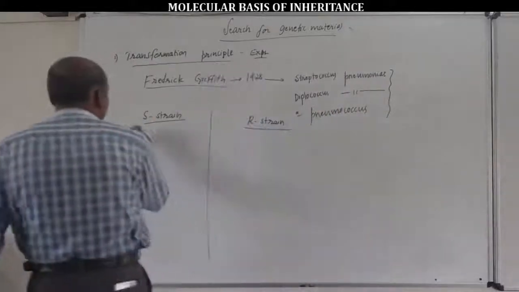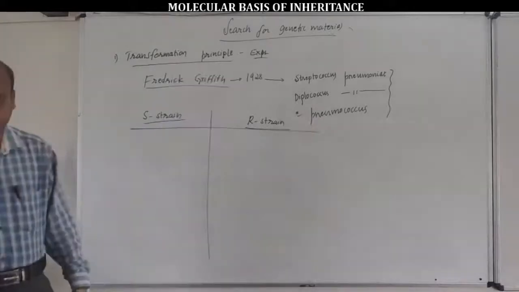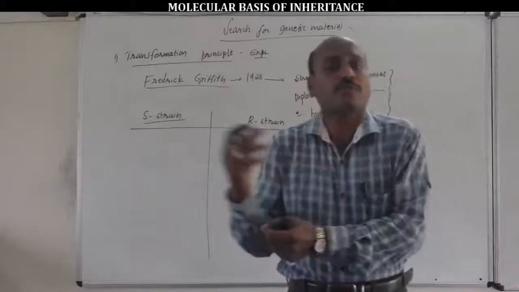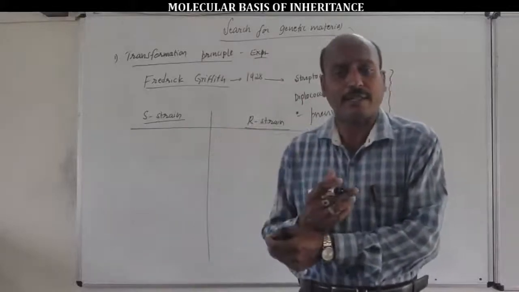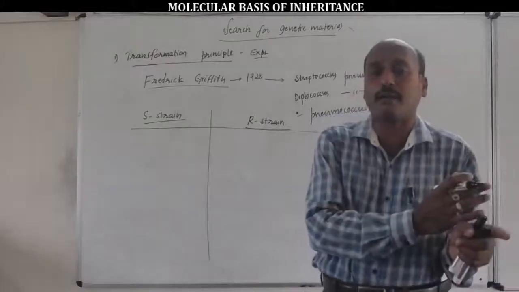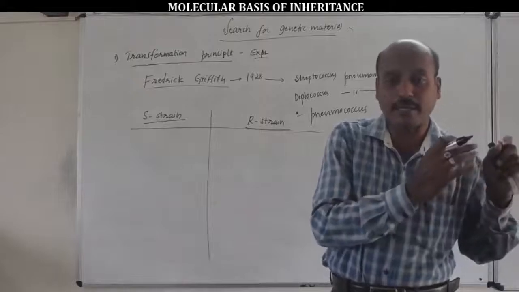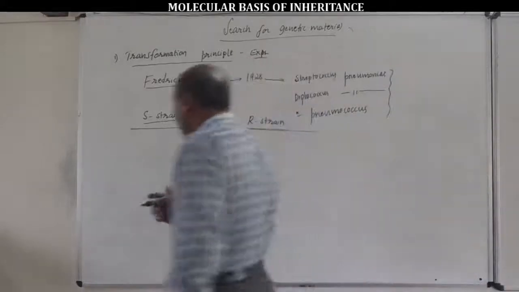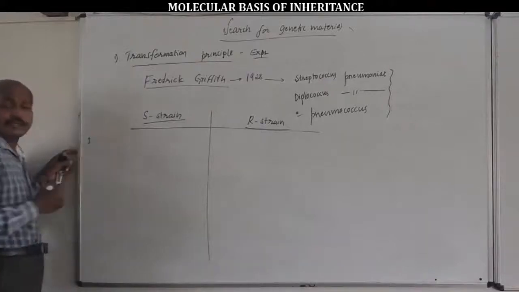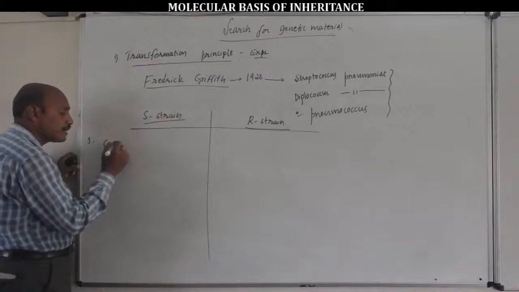But what are the characteristic features of S strain bacteria and R strain bacteria? Why was such a form of pneumococcus bacteria named smooth strain bacteria, and why was the other named rough strain bacteria? S strain bacteria is the capsulated bacteria.